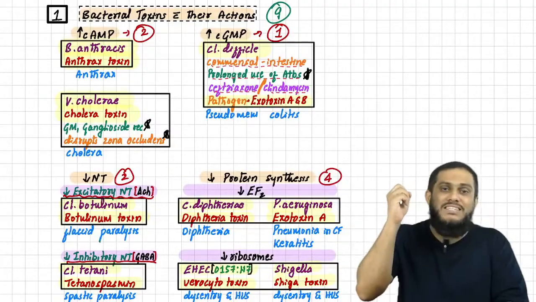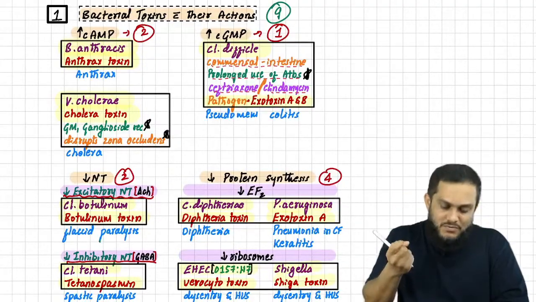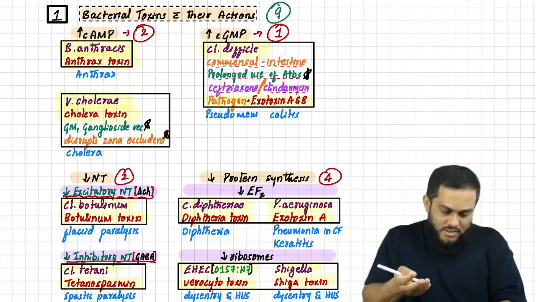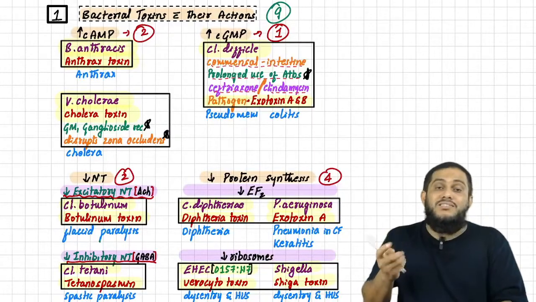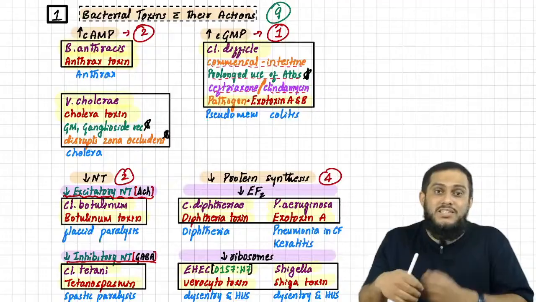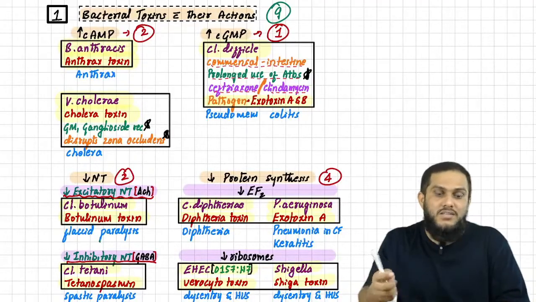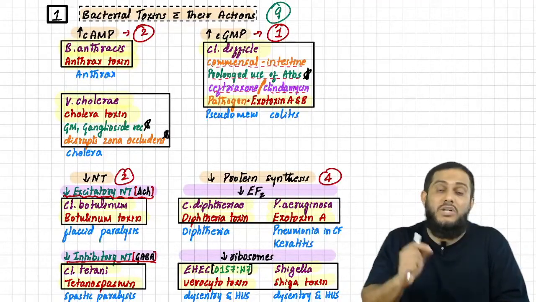Clostridium difficile is INICET people's favorite. Vibrio cholerae is a favorite. Then the diphtheria toxin action is a favorite. Most of the toxins they ask repeatedly. This is a very important, most commonly repeated topic, toxins and their action.